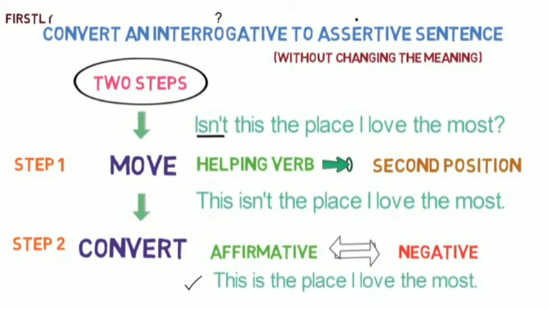That's all in this video. Let's quickly revise what we learned in this video. Firstly, we understood the 2-step formula to convert an interrogative sentence to assertive sentence. The steps are: step number 1, move the helping verb to the second position in the sentence. And step number 2, if the sentence is affirmative or positive, then convert it into negative, and if it is negative, then convert it into positive.